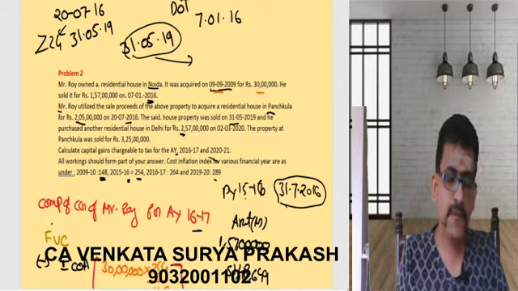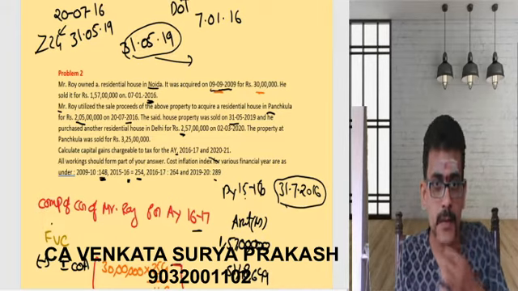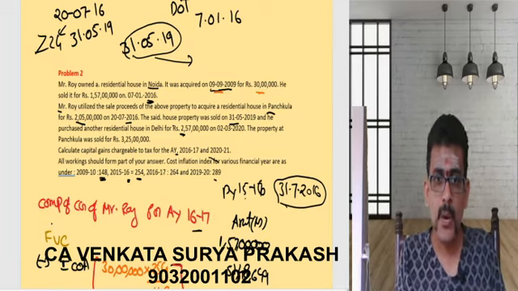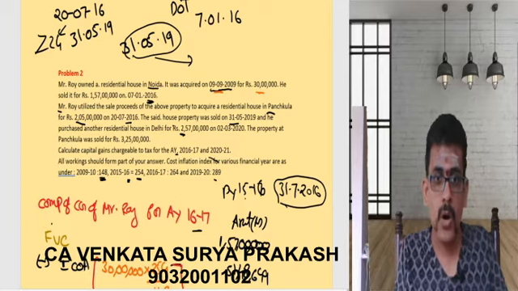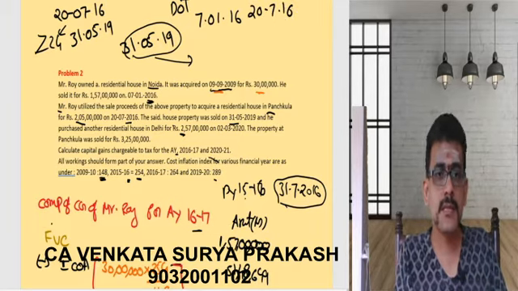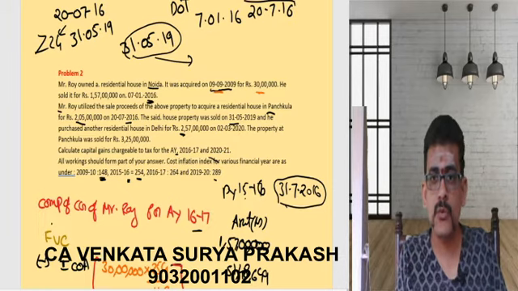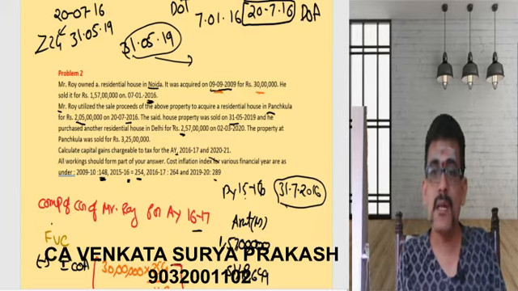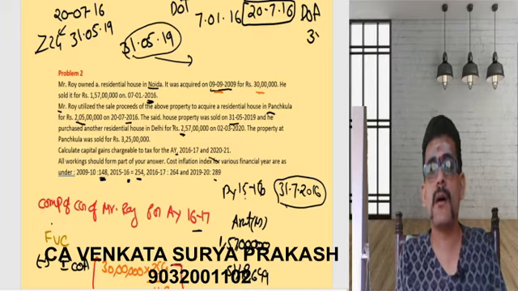What was the date of acquisition of the property? Roy utilized the sale proceeds to acquire a house in Panchkula on 20th July 2016. So this is the date of acquisition. Now what the act says is you should not transfer that within a period of 3 years from the date of transfer.